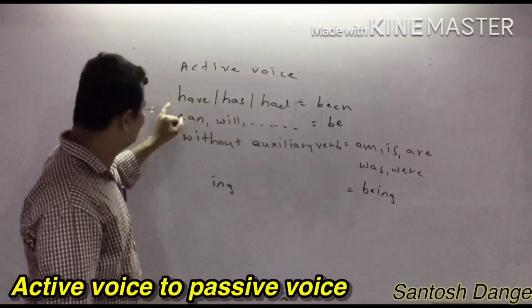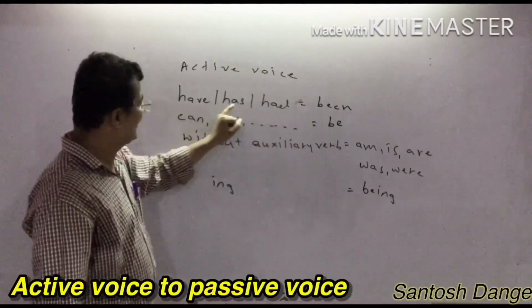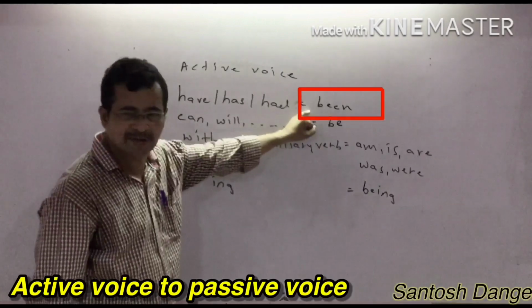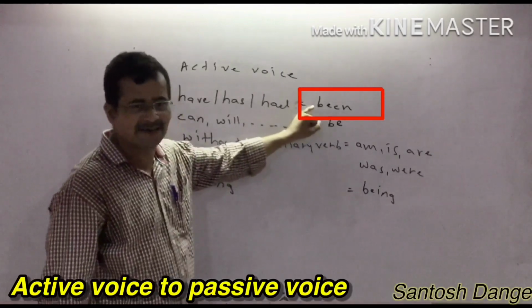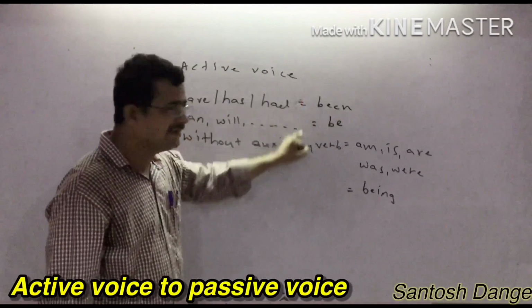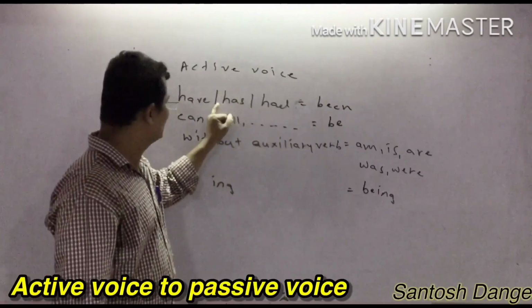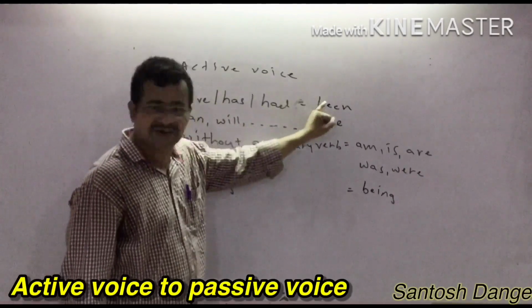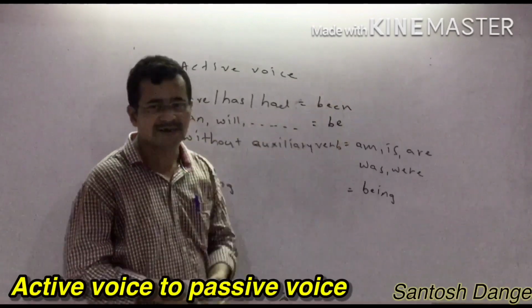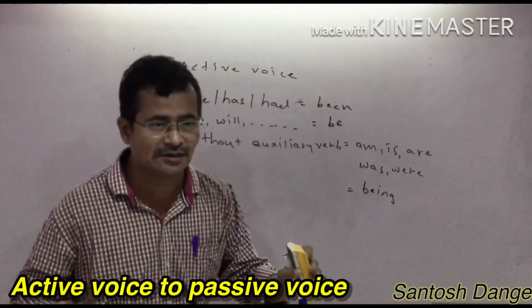First of all, in the first type, if they have given have, has, had, I told you that you have to write been to join the sentence. It is very important. The other three forms you can write easily. But the first time, whenever they have given have, has, had, you must write, what do you have to write? Been in the sentence. To join the sentence, you have to take been.